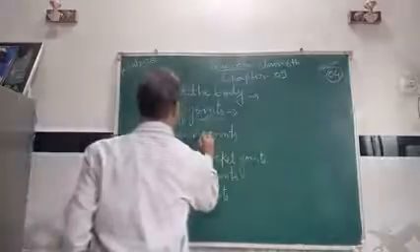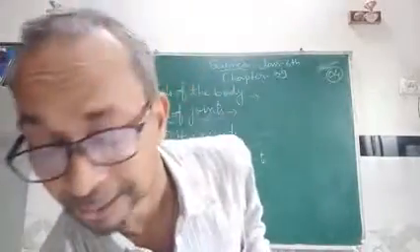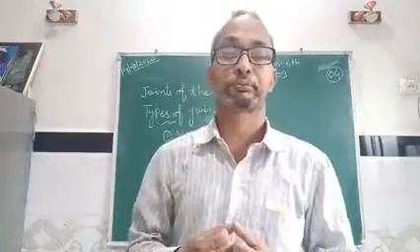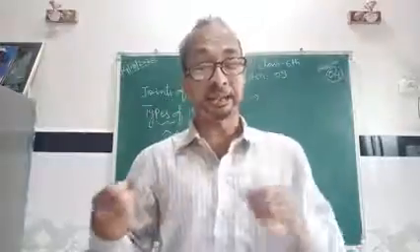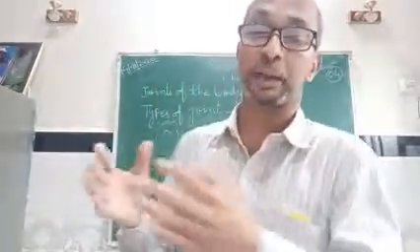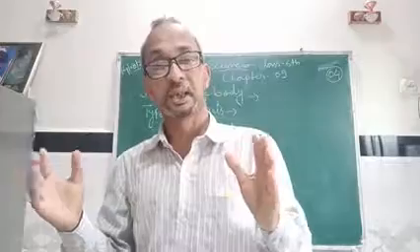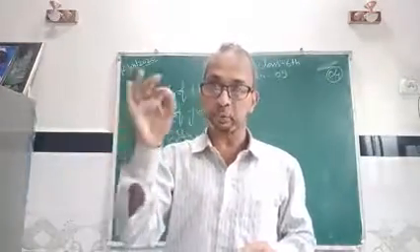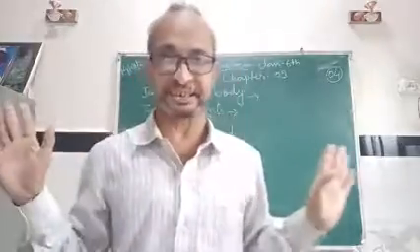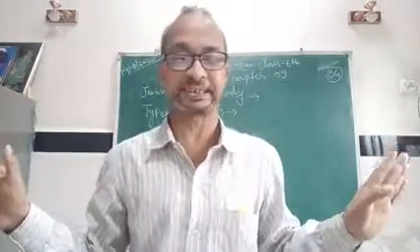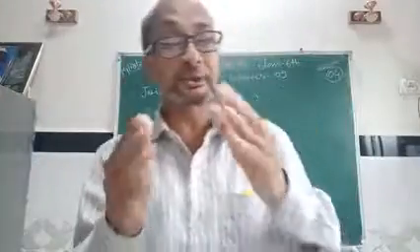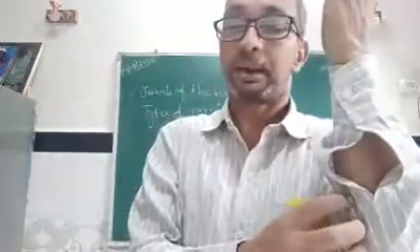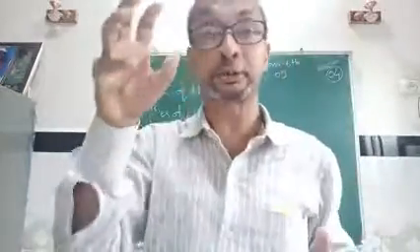So what is a hinge joint? If we open and close our door, we will find that the door moves only in the forward and backward direction, not in any other direction. The door is joined with the help of hinges. That joint is known as a hinge joint.